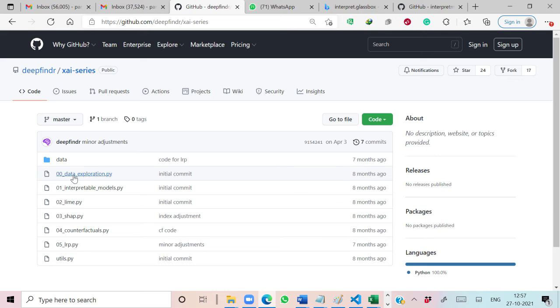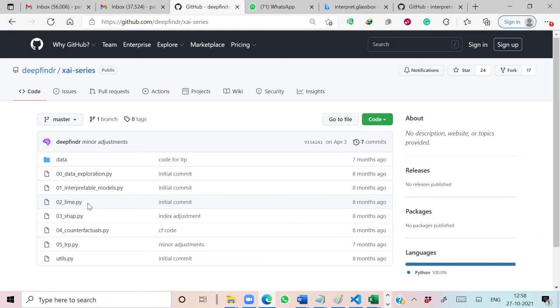On this GitHub page you can see that we have various Python files. They have created a Python file utilities which carries all important functions for data loading and pre-processing. Then we have a Python file for data exploration. The interpretable_models Python file carries the code for the implementation of glassbox models, while it also provides the code for the implementation of other explainable AI techniques over this dataset.